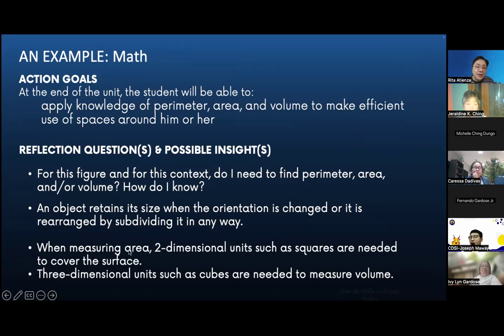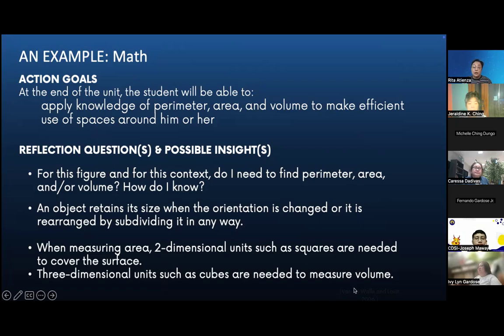So the first insight is, even if you rearrange, like if you cut up an object, like a square, and you rearrange it, the size remains the same, and so does the area. And the second insight is when measuring area, 2-dimensional units such as squares are needed to cover the surface.